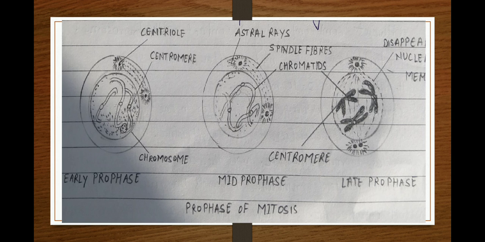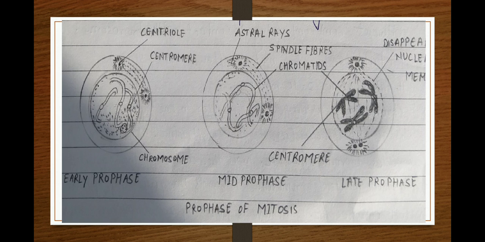The last phase of prophase is late prophase. In the late prophase, the nuclear envelope breaks down completely and the spindle assumes the proper shape, and it contains 500 to 1000 microtubules. The centrioles push towards the opposite ends of the cell.